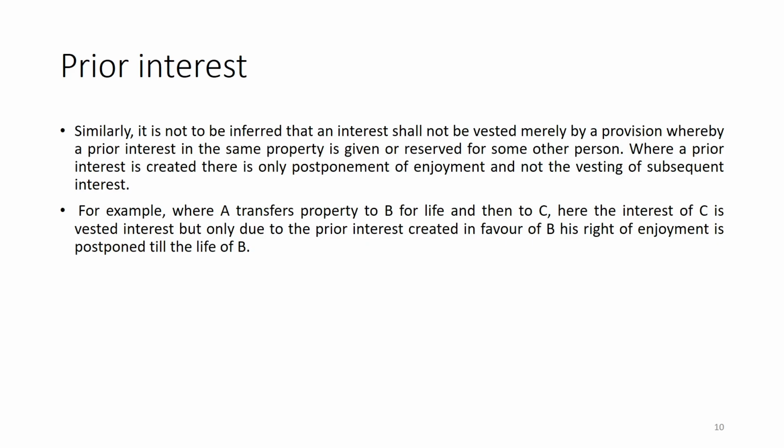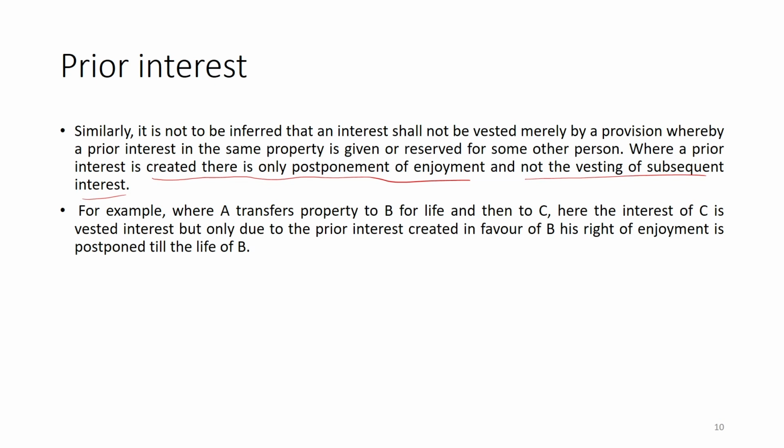Where a prior interest is created, there is only a postponement of enjoyment, not the vesting of the subsequent interest. For example, it is given here: where A transfers property to B for life.